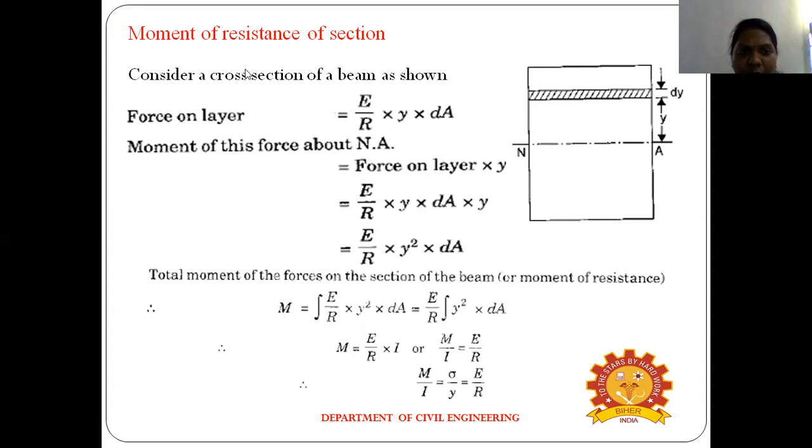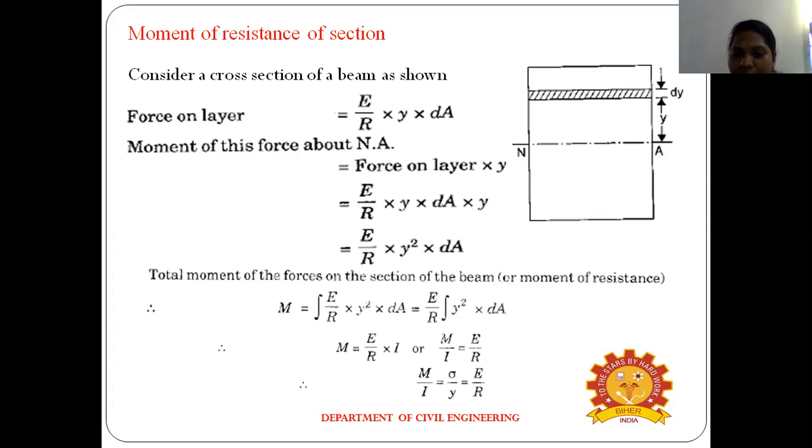For the force on the layer, what is the force, or what is the load on the layer? It is E divided by R into y into dA. Okay. So the moment of the force about the neutral axis is the force on the layer into y. Okay, E divided by R into y into dA into y. So E divided by R into y squared into dA. Okay, the total moment of the force for the section of the beam is our moment of resistance.